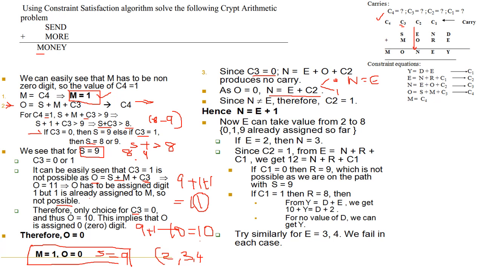You can't assign a single digit to two characters. So obviously this condition is wrong and C2 should be 1. That means N equal to E plus 1. Now we have to find the possibilities of N and E. So E can take values 2 to 8. 0, 1, 9 are already assigned.